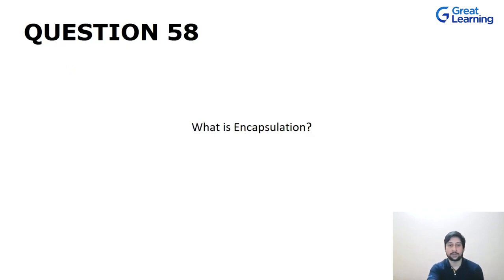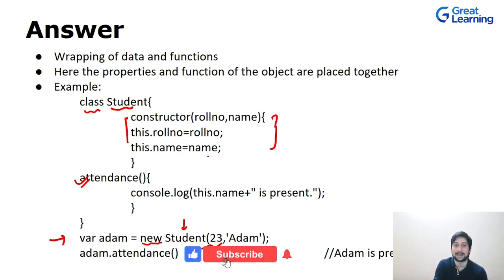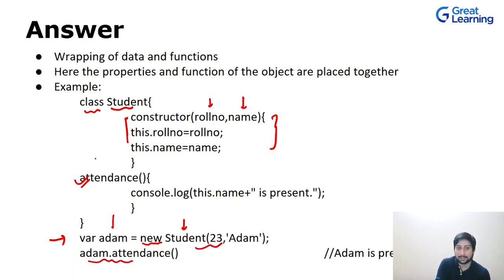Now let's move on to the next question, which is what is encapsulation? Encapsulation is when you use the class keyword to wrap up your data. In your class Student, you have a constructor, which we will talk about, and then you have this method, attendance. Then to create your objects, you say var Adam, and create it with the help of the new keyword. You use the constructor that you have defined here, passing in two arguments, 23 and Adam, which are roll number and name. Then you call your method attendance with the help of this object, Adam.